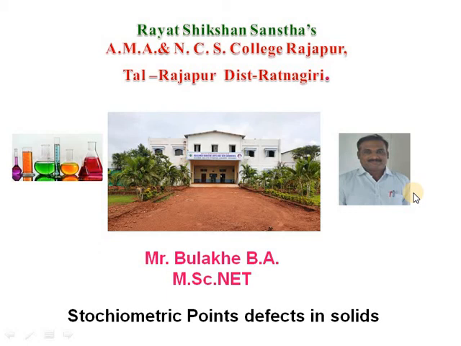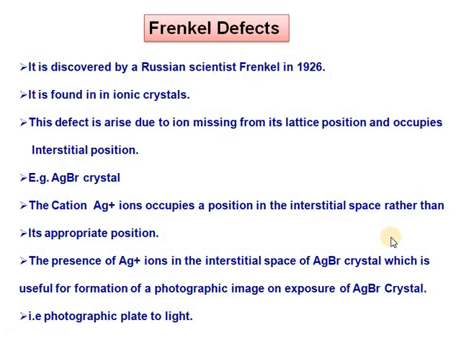Today's lecture we will see the topic of point defects in solids. Now we will see the Frenkel defect. This defect was discovered by the Russian scientist Frenkel in 1926. Such a type of defect is mainly found in ionic crystals.